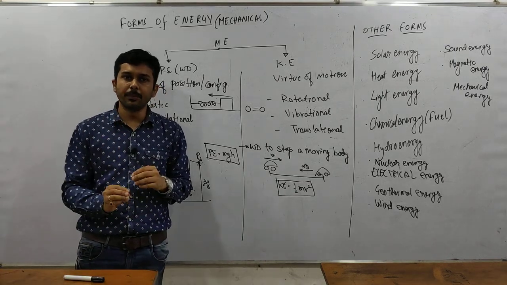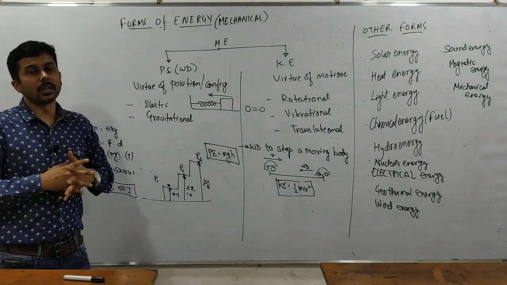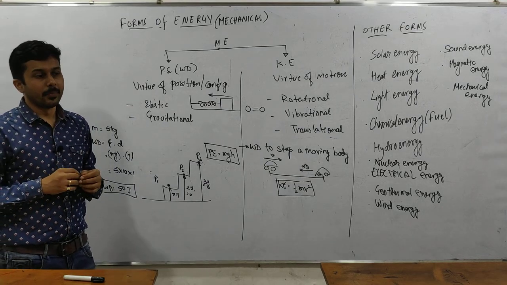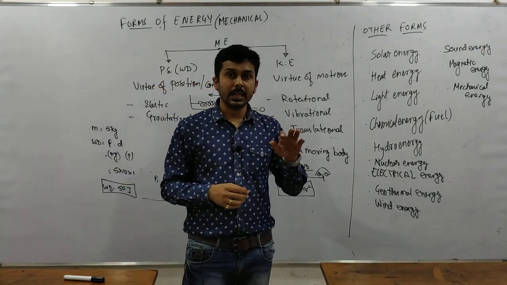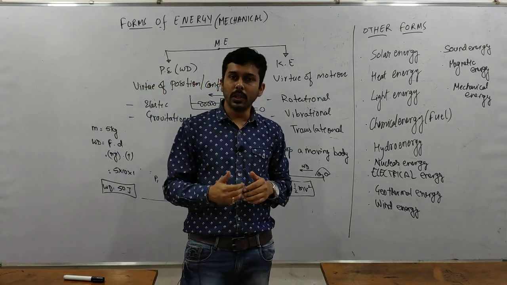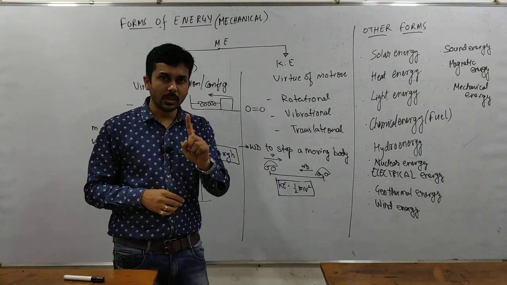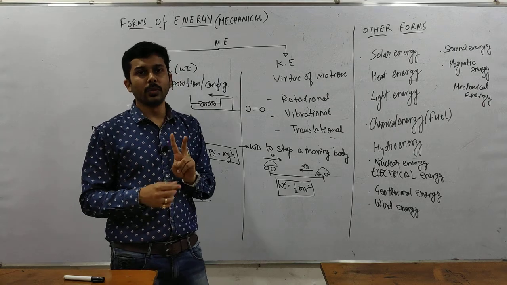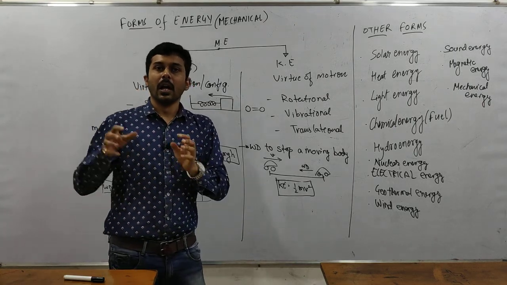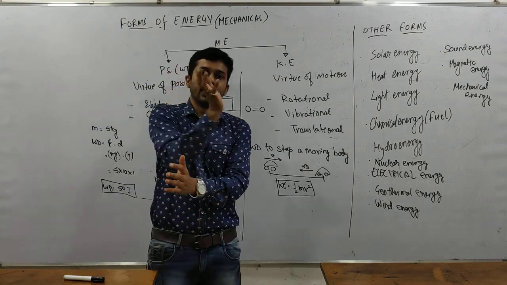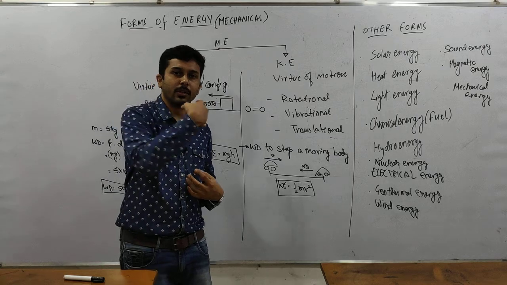Now, there's another part of the topic that we need to know. We'll have a small brief discussion around it. That is called conversion of energy. Since we know energy can neither be created nor be destroyed, it can only be converted from one form to the other form. This is rule number 1. Rule number 2 is work energy theorem. Work energy theorem says a work can be converted to energy or energy possessed can be converted to work.